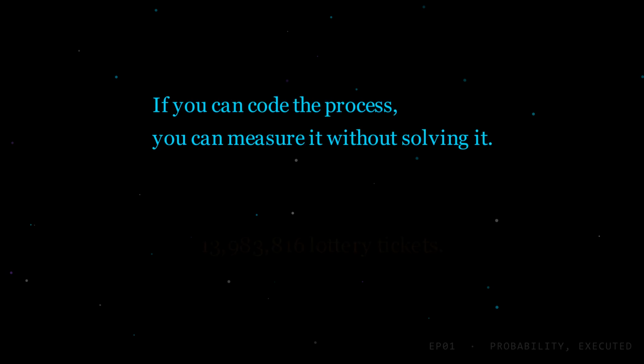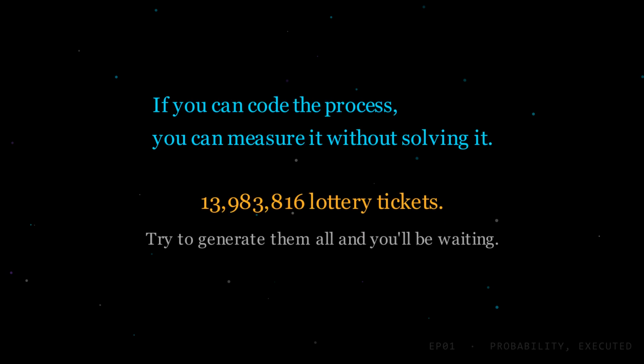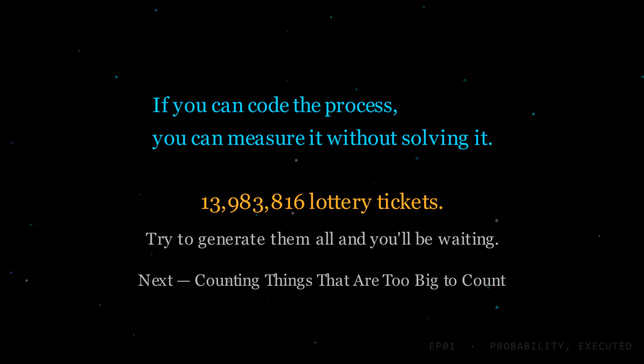So, one sentence. If you can describe a random process precisely enough to code it, you can measure its behavior without ever solving it. 6 lines of NumPy just verified a theorem experimentally. Next episode, we hit the first wall where simulation alone won't save you. There are almost 14 million possible lottery tickets, and if you try to generate them all to count them, you'll be waiting a while. Counting, when the things are too numerous to count.